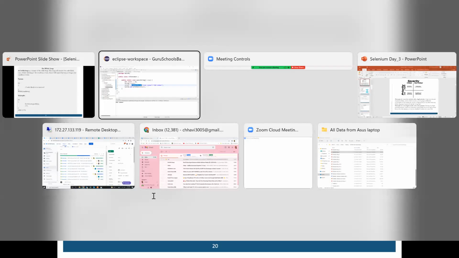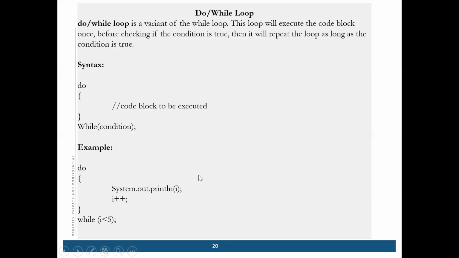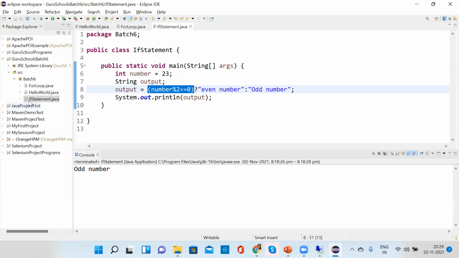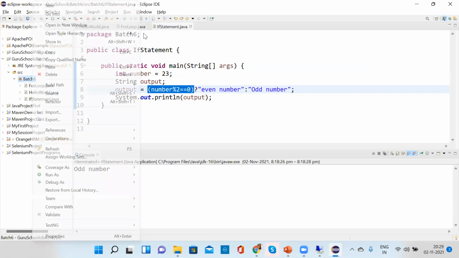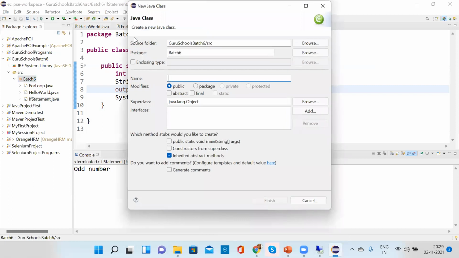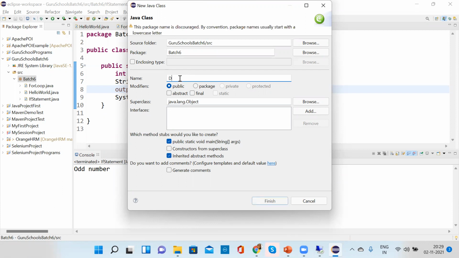Ravi, when do we use this in real time? Can you tell me an application? Yeah, in real time, we use it when we have to execute your code at least once, before checking the condition. There is something you want to execute once, and only then you check the condition. That time you use the do while loop.